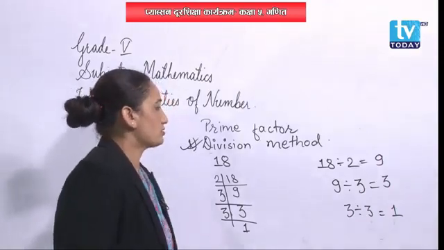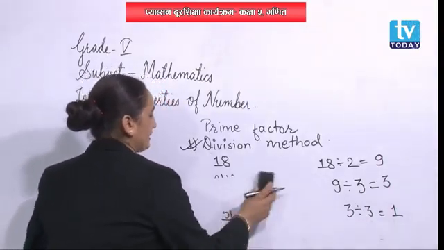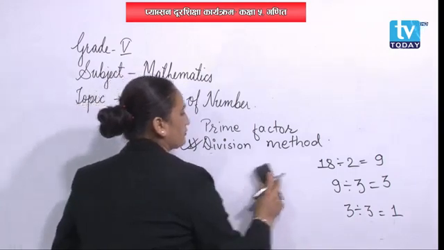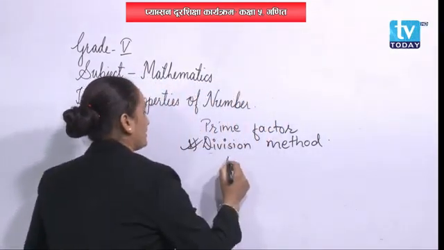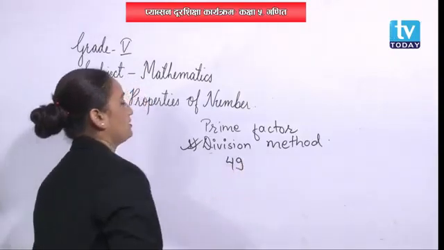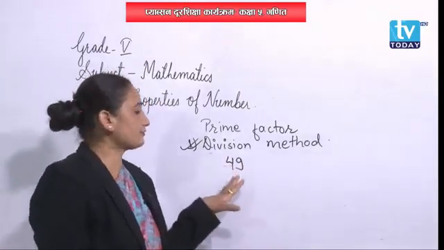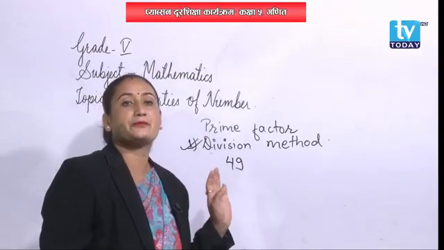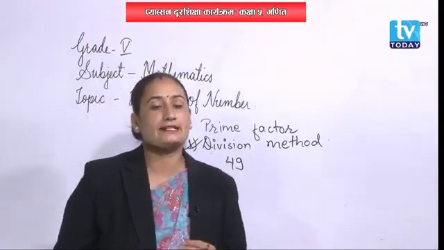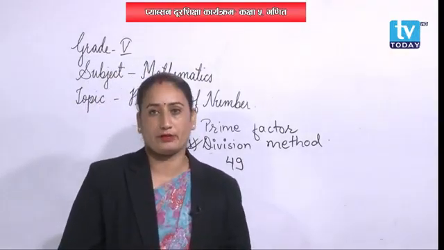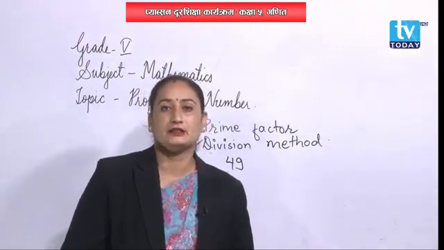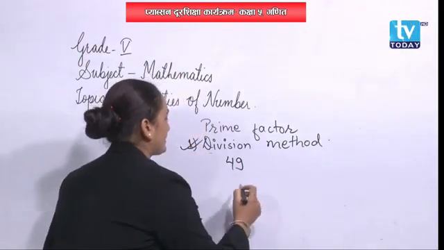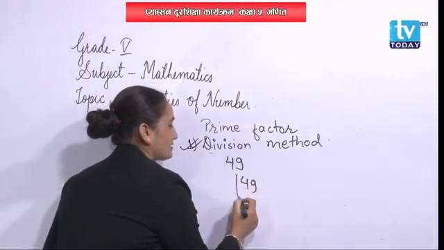Okay, so same like this in question 49. Can you divide 49? Let's divide the 49. Before starting to divide 49, you have to check whether 49 is an odd number or an even number. Obviously 49 is an odd number, so we are dividing 49 by 7.